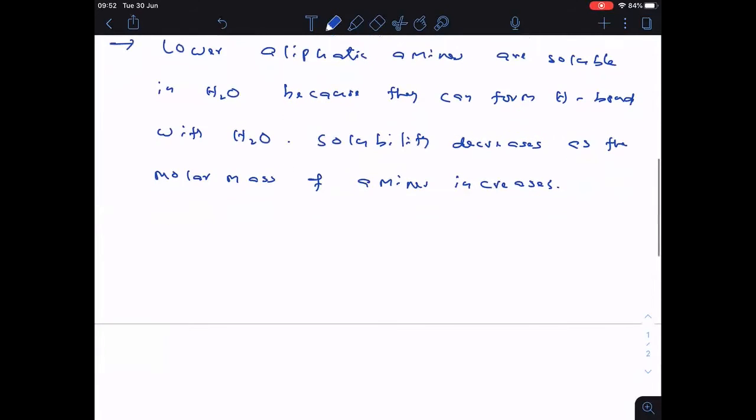So by this we can come to a conclusion that higher amines are essentially insoluble in water.